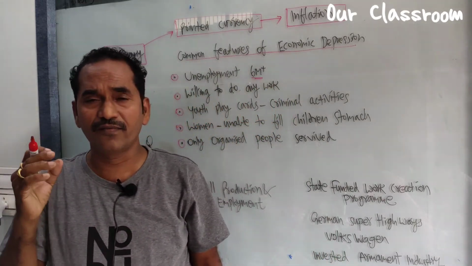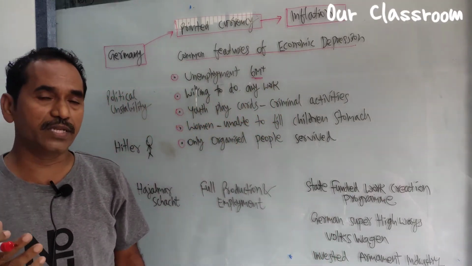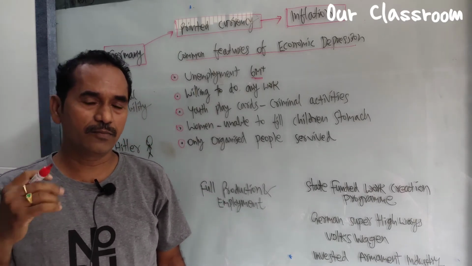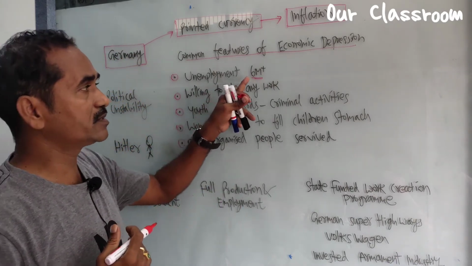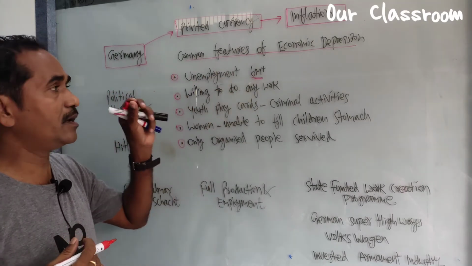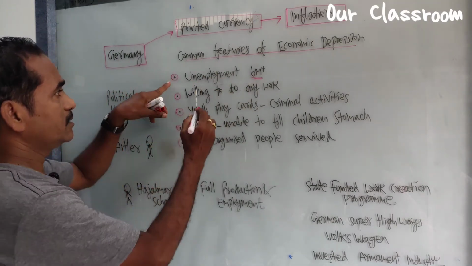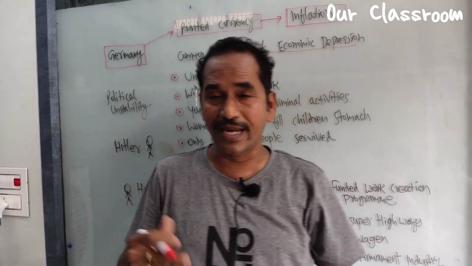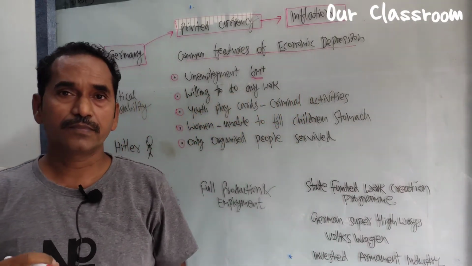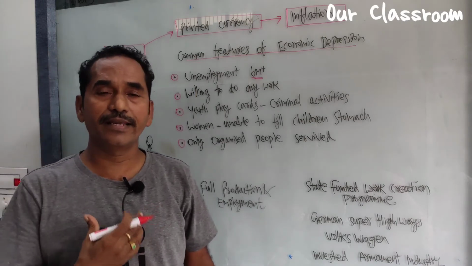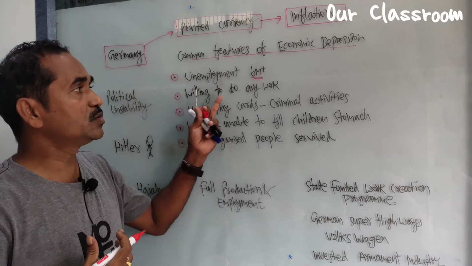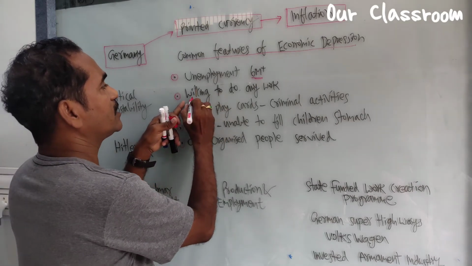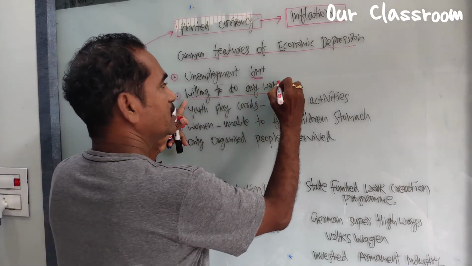This Great Depression hit Germany the worst. More than 6 million people became unemployed in Germany. They stood in the streets, hanging a placard around their neck, willing to do any work.